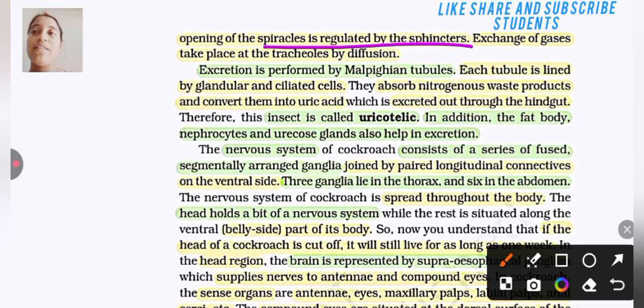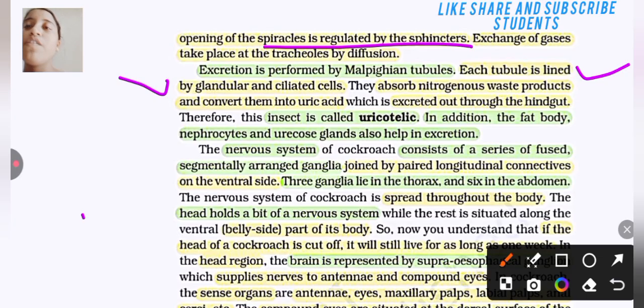Excretion is performed by the Malpighian tubules. Each tubule is lined by glandular and ciliated cells. They absorb nitrogenous waste products and convert them into uric acid, which is excreted out through the hindgut. Therefore, this insect is called uricotelic. In addition, the fat body, nephrocytes and uricose gland also help in excretion.